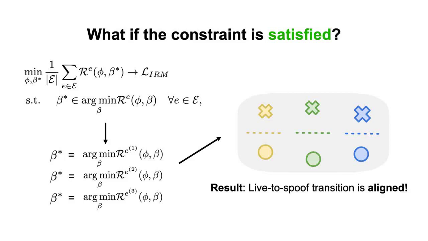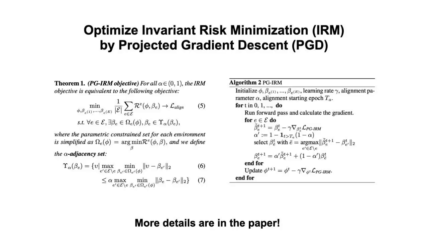In this case, the live-to-spoof transition is aligned. Then the question left is how to optimize the IRM objective and obtain the ideal feature space. We propose a new algorithm using projected gradient descent. Due to the time constraint, we do not expand the discussion here and include more details in the paper.